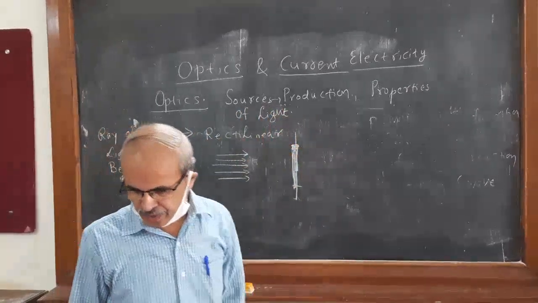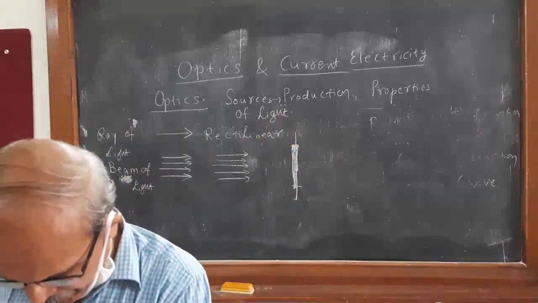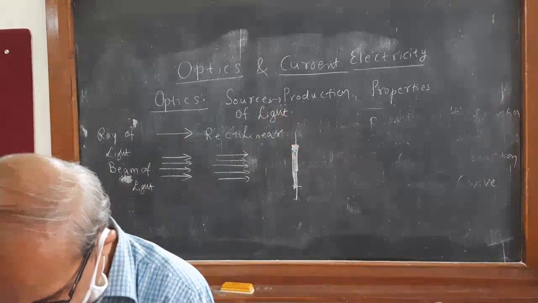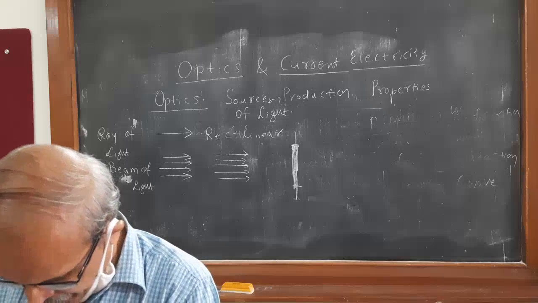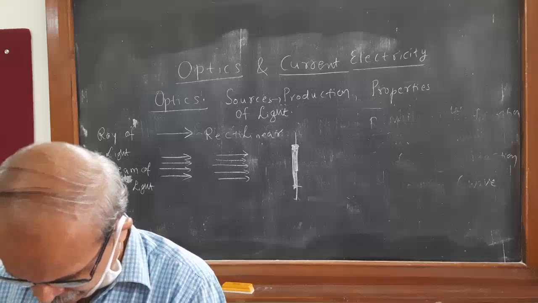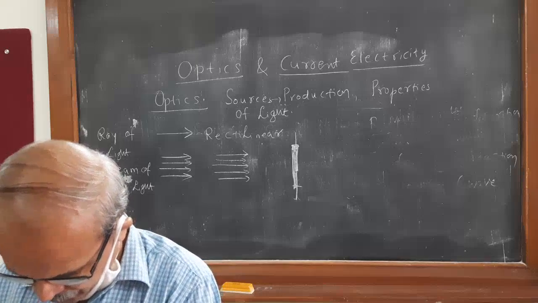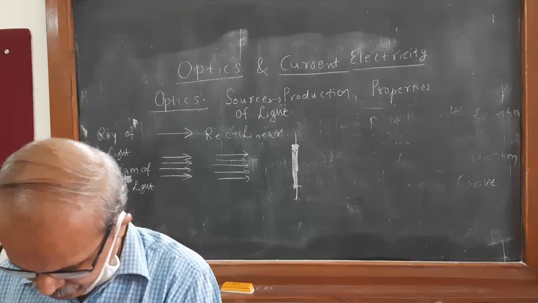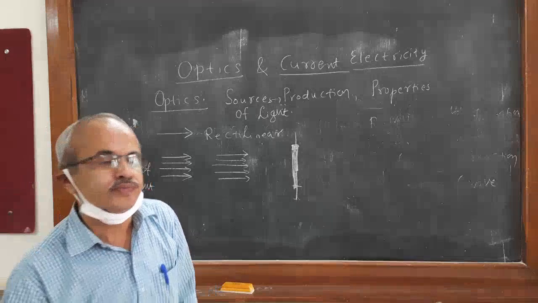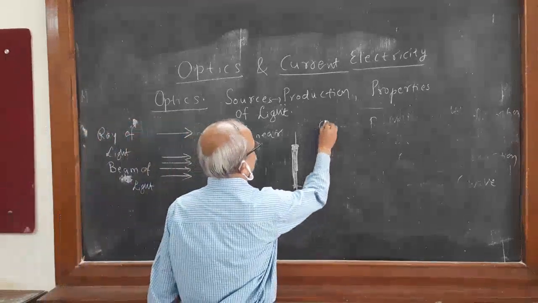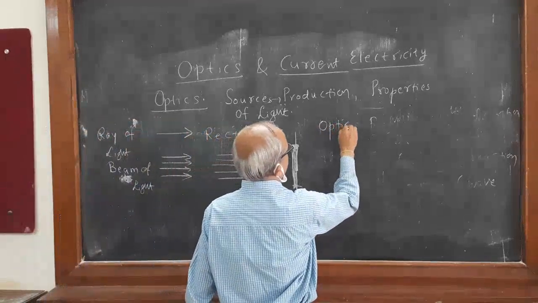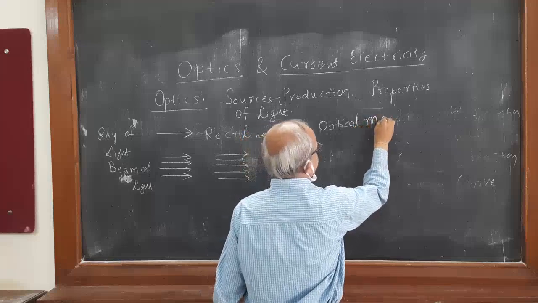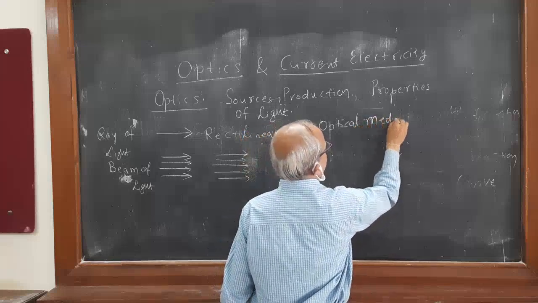It has the property of rectilinear propagation. Then whenever a beam of light travels like this, the medium is an optical medium. What does optical medium mean?